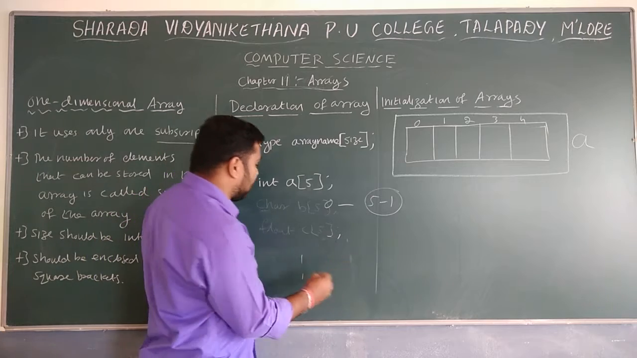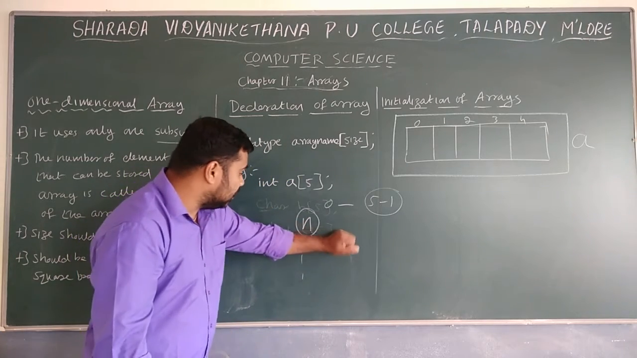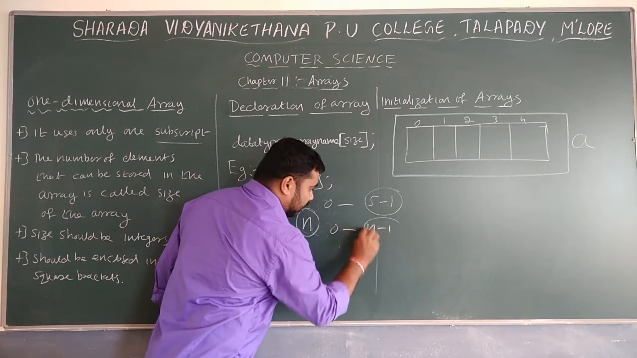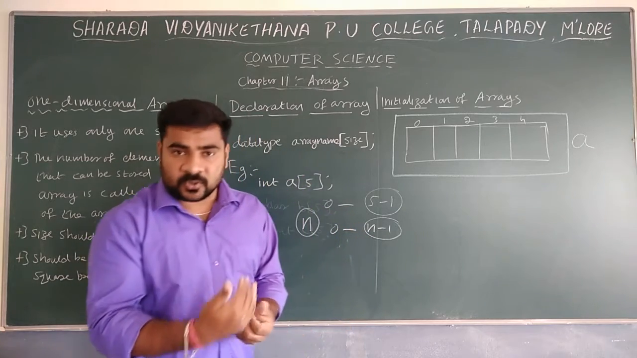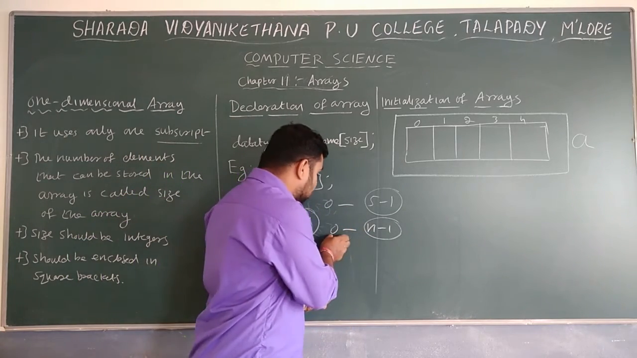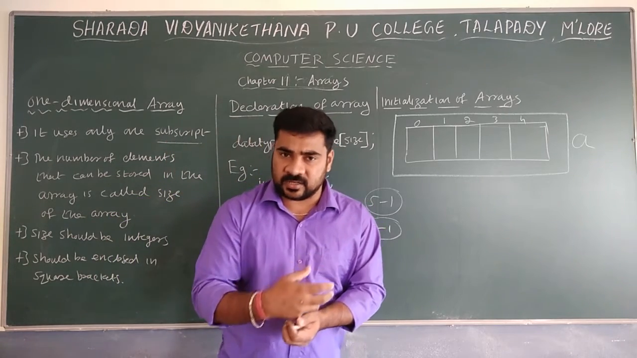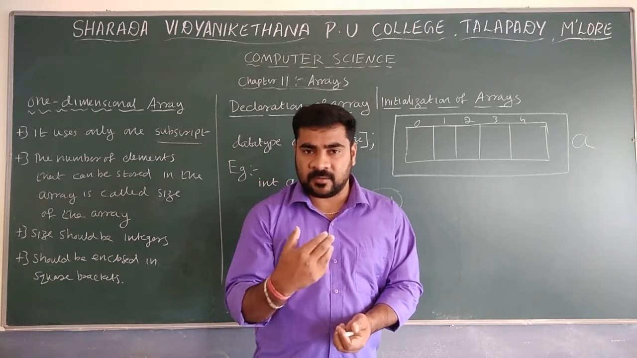For example, if you create an array of size n, the total space runs from 0 to n minus 1. So if the size is 5, the indices run up to 5 minus 1. Normally counting goes from 1 to n, but in the case of arrays, indexing starts with 0. So it will be 0 to n minus 1.